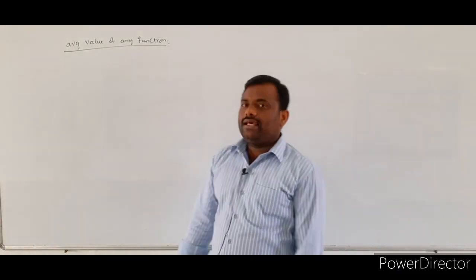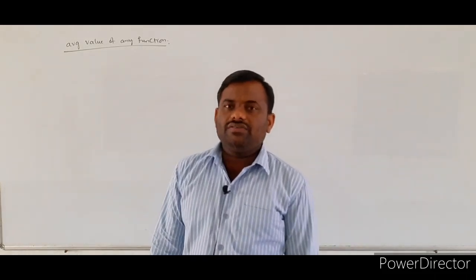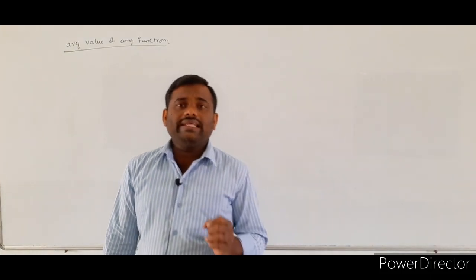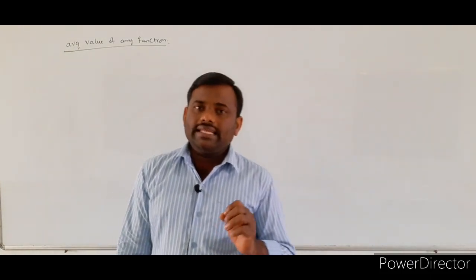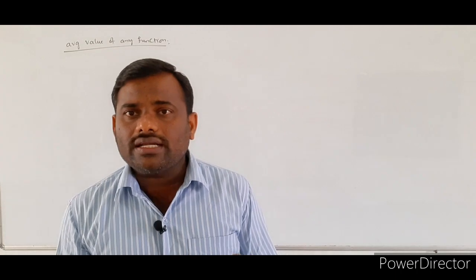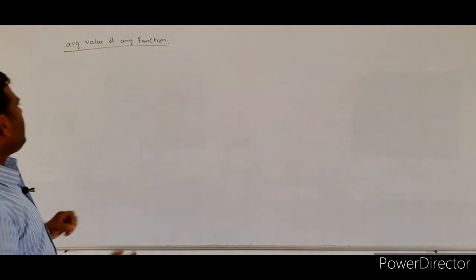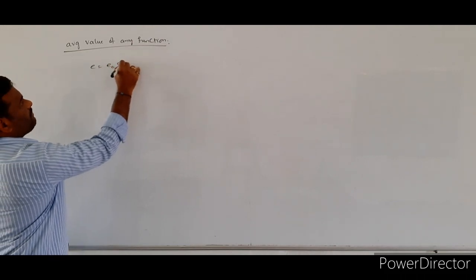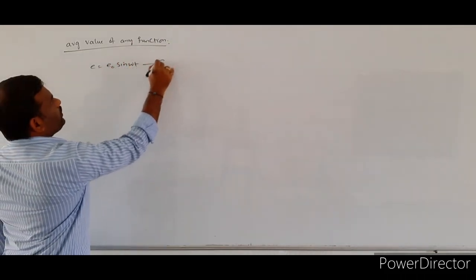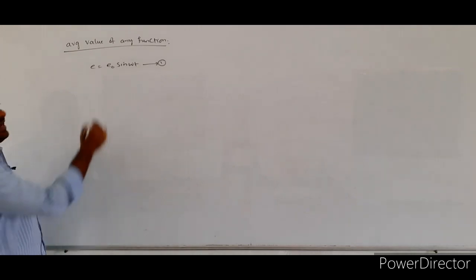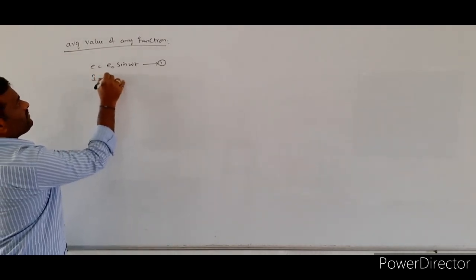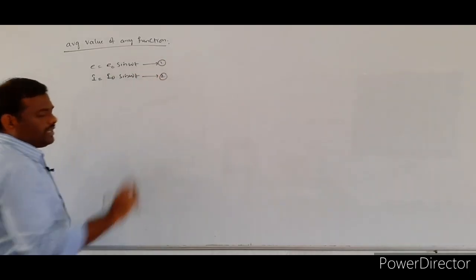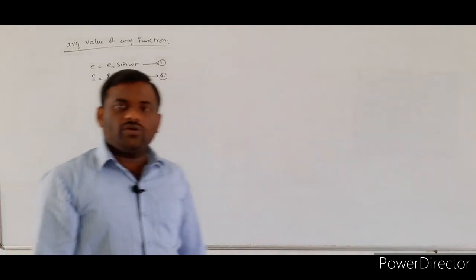The next topic is the average value of any function. Up to now we discussed the alternating EMF as well as the alternating current. The instantaneous value of the EMF is given by E is equal to E naught sin omega t, whereas the instantaneous value of the alternating current is I is equal to I naught sin omega t.